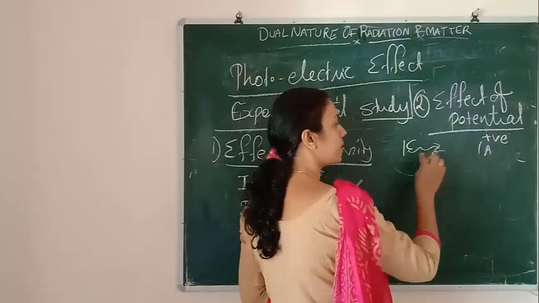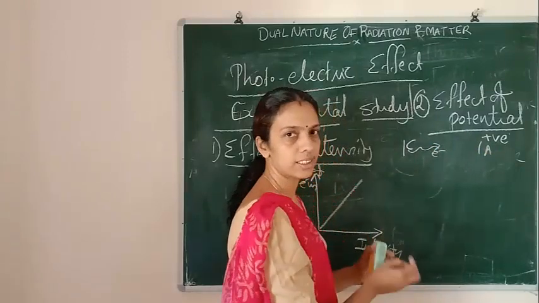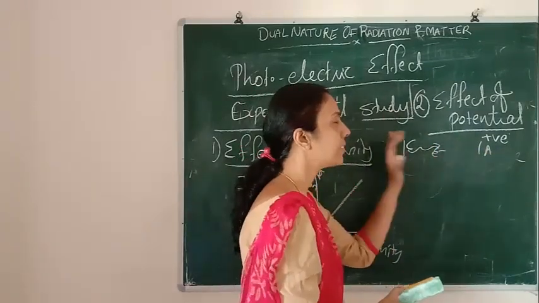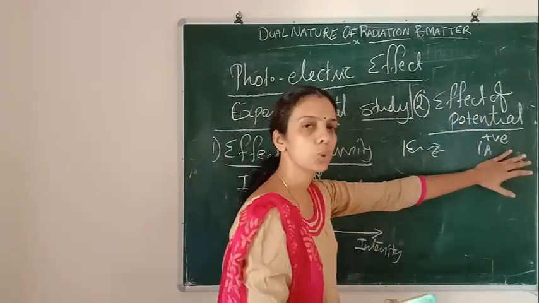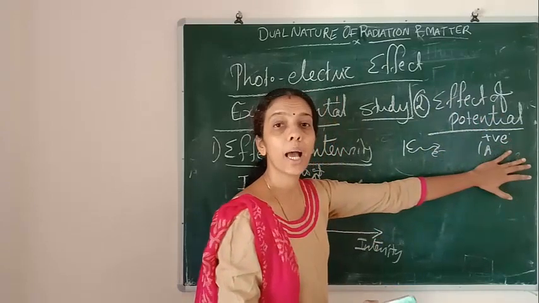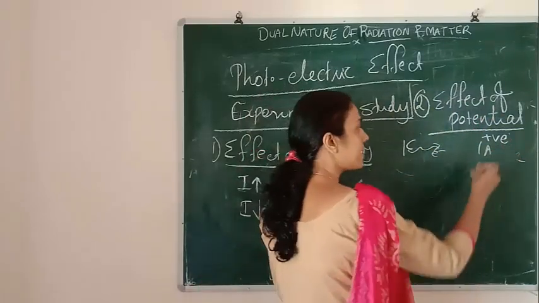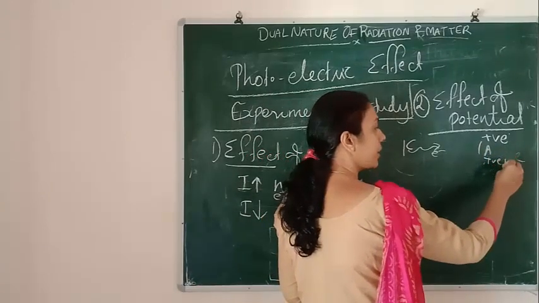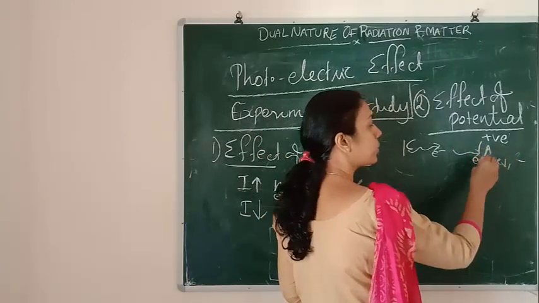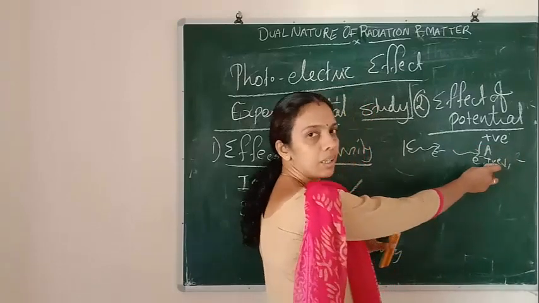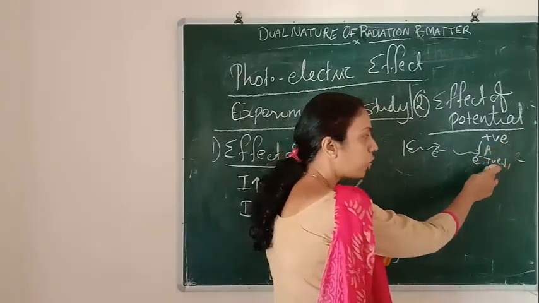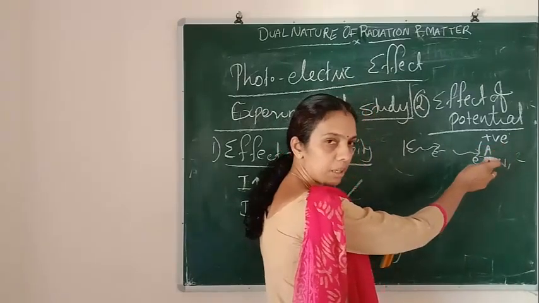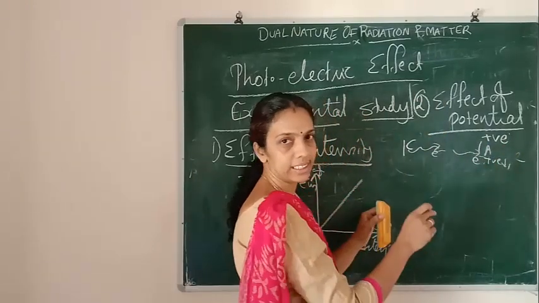Electrons will come towards the positive charges, isn't it? When more electrons come to this positive charge, the positive charge will become lesser. More electrons are coming towards this metal plate, so the amount of positive charge on plate A will decrease.